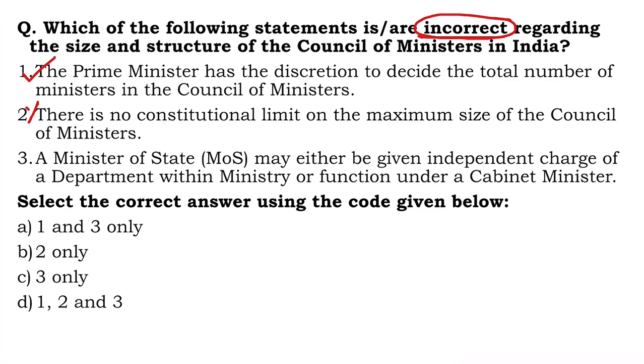There is a limit. What's the limit? The limit is 15% of the total strength of the Lok Sabha. And this was done through the 91st Amendment Act of the year 2003. The same thing is applicable for states as well. Now you can write in the comment section what is the provision with respect to Delhi.